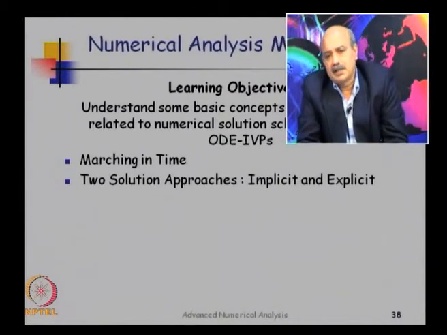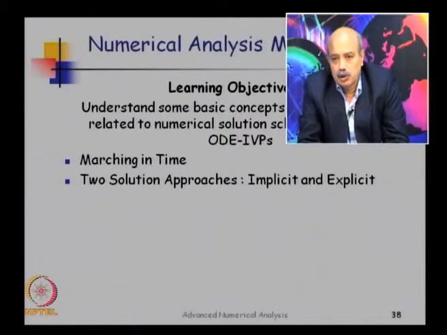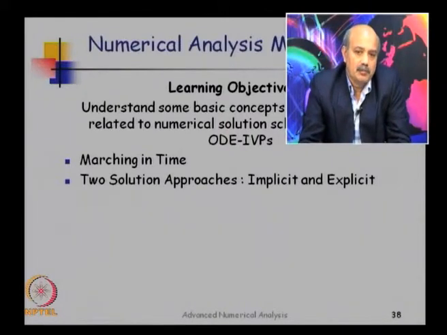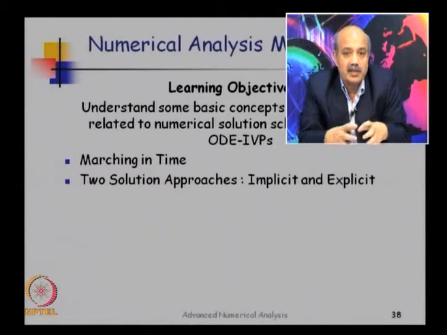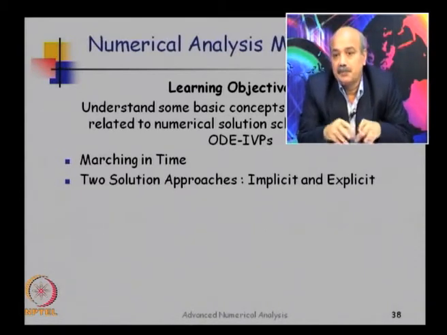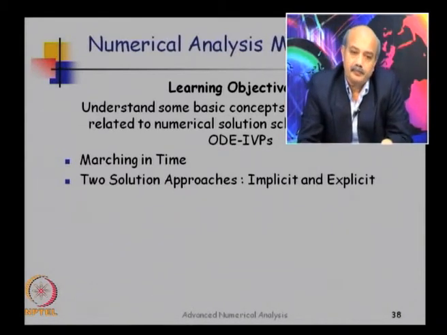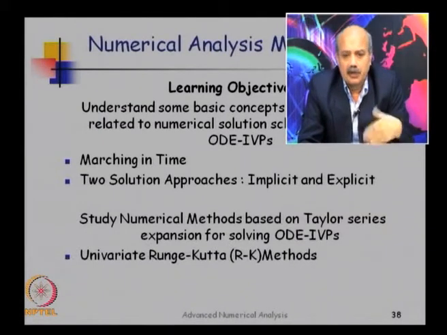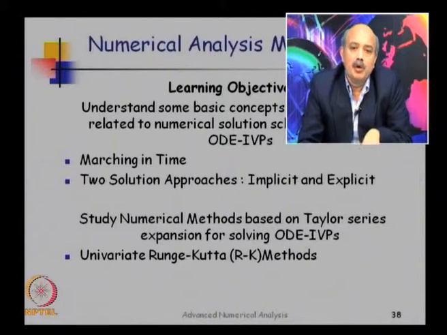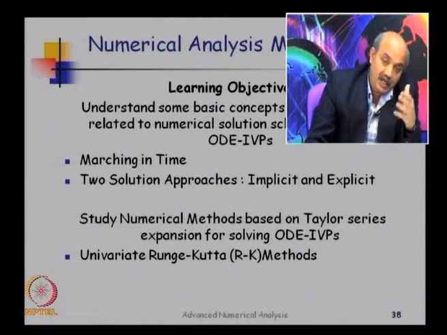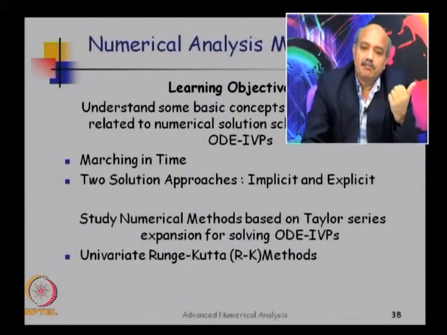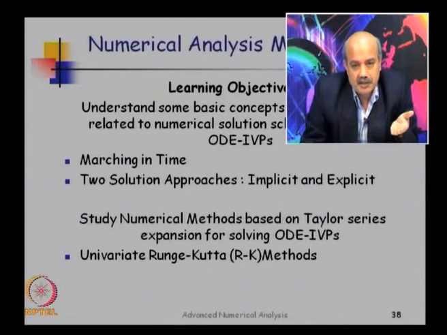If you look at the numerical methods for solving ODE initial value problems, there are two classes. One is explicit methods, the other are implicit methods. So, we will just have an understanding of what is an implicit method, what is an explicit method, and then we move on to study an important class of methods which is based on Taylor series approximation.